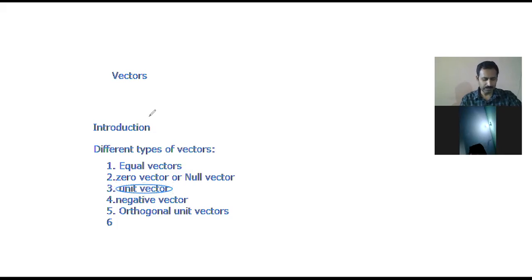How should we represent a unit vector? With the modulus sign. I will tell you in the form of a formula. This is vector A, and the unit vector is equal to A bar divided by capital A, the modulus of A. This is the formula of the unit vector.